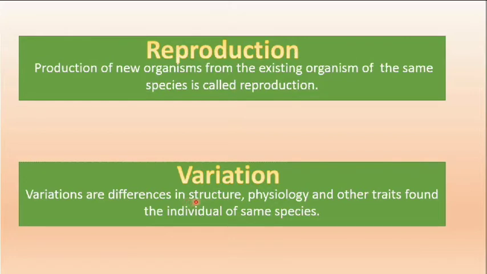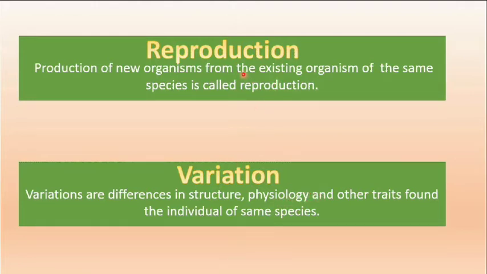So all the organisms contain some variations because of the reproduction process, and this variation is of great importance for the existence of life, for evolution on earth. So variation is an important term which is related to reproduction.